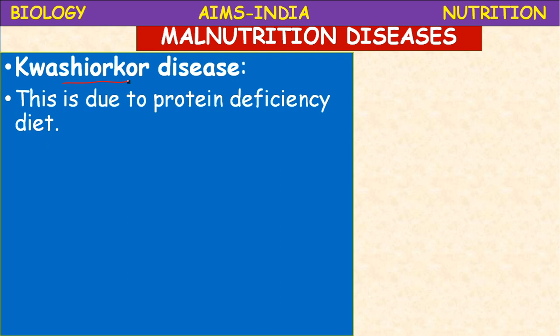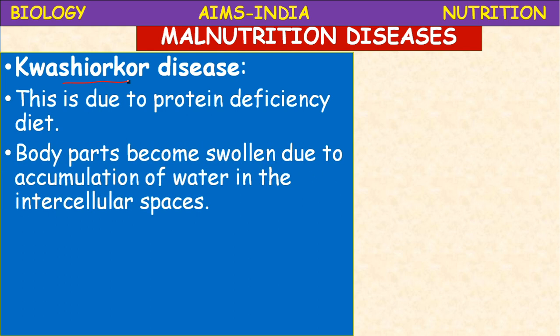During that 1 year after childbirth, if the child is neglected by the parents due to lack of knowledge or poverty, whatever reasons we have discussed, then it will lead to this kind of disease, kwashiorkor. This is due to protein deficiency.